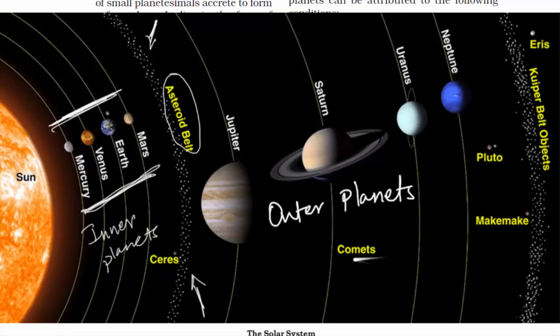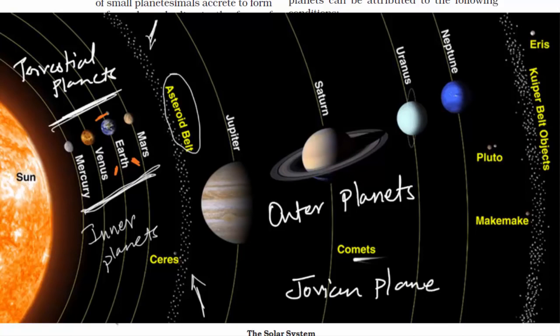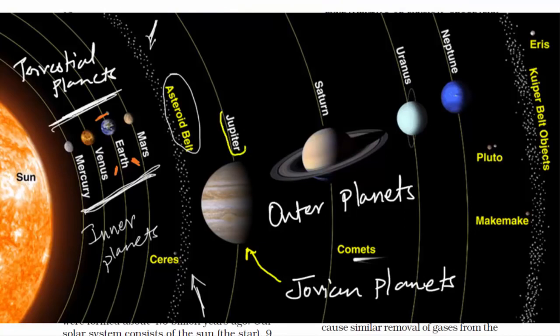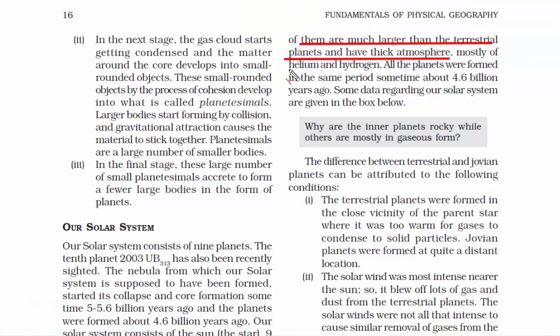So these planets which are inside the asteroid belt are called terrestrial planets, meaning they have Earth-like similarities. In other words, they consist of rock and metals. And the planets that are outside the asteroid belt are called Jovian or gas giant planets. So basically they are like Jupiter, and they are huge planets, but they have a very thick atmosphere, mostly of helium and hydrogen. And this is another cool fact. All the planets were formed in the same period, sometime about 4.6 billion years ago.